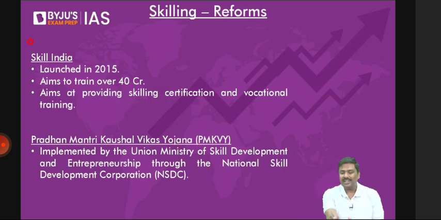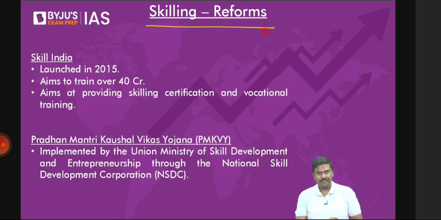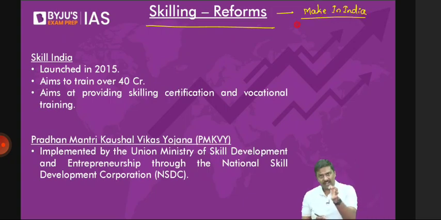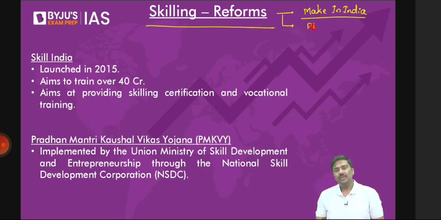What are the reforms then? What are the reforms that have been implemented by the government? Can I say one of the reforms is Make in India? Let me know. One of the reforms is Make in India. Do you remember the target of employment under Make in India? There was a target of generating 100 million jobs. Can I write one more reform as PLI, production linked incentive? Because under PLI, one of the objectives is to generate jobs. Right? So you can keep on writing many schemes here.